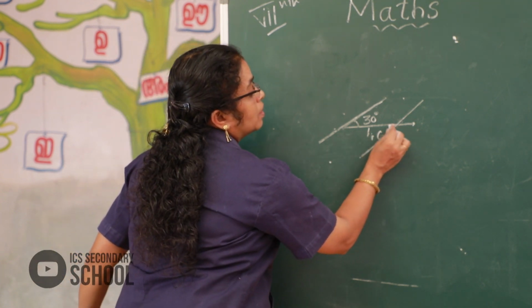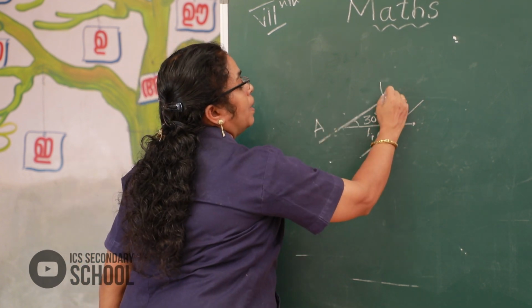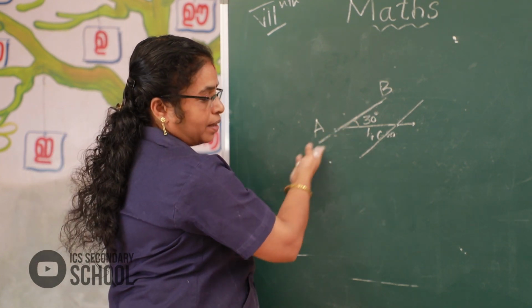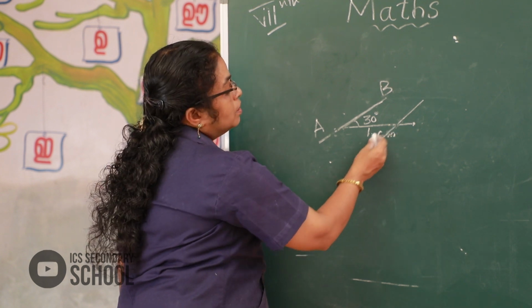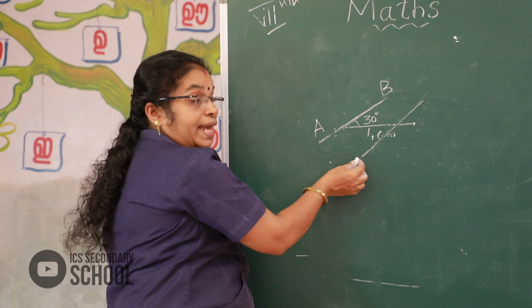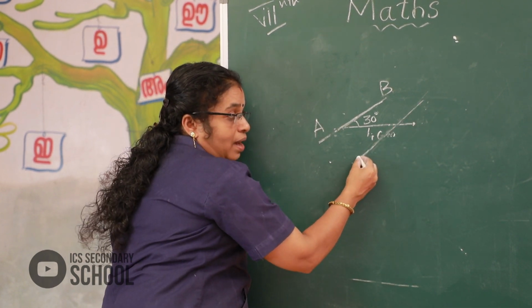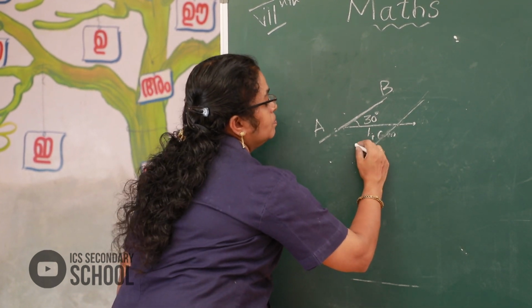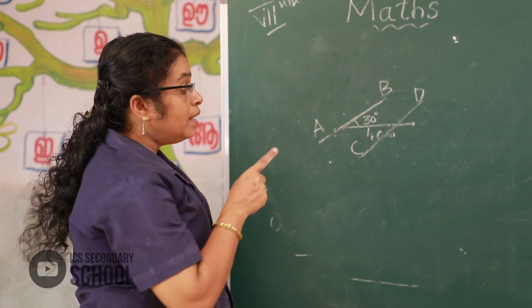Okay, here named them A, B. One line, left line. Then here 4 centimeter. Then we draw a line through this point. We named them C, D.